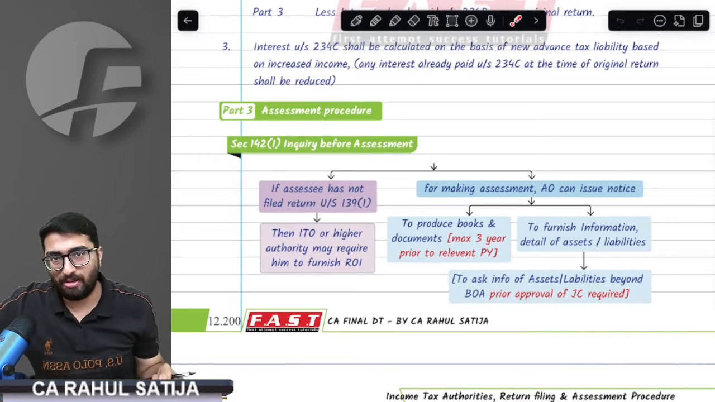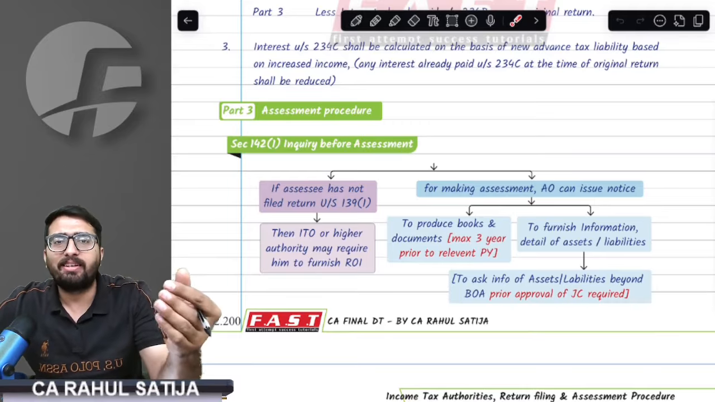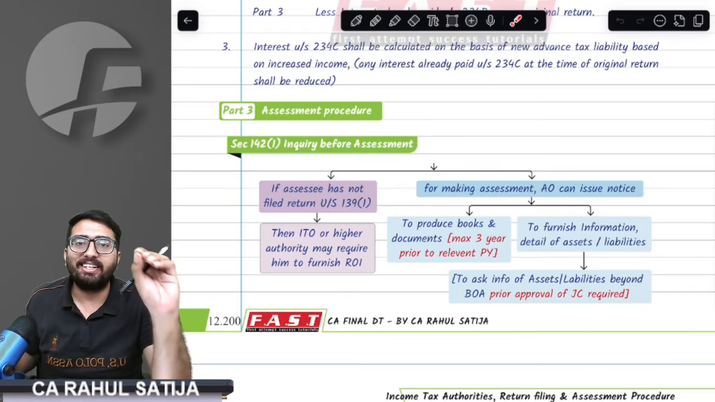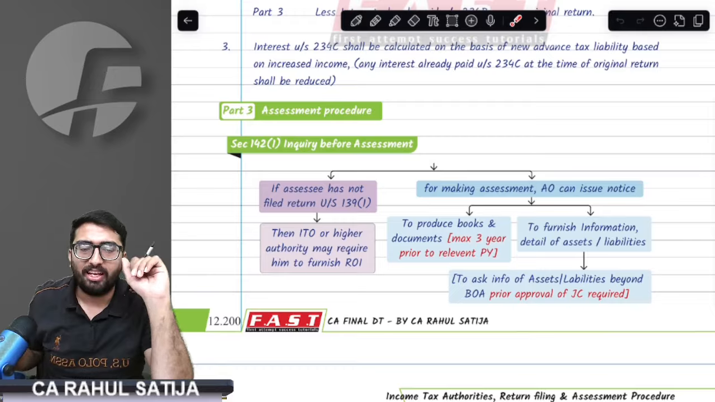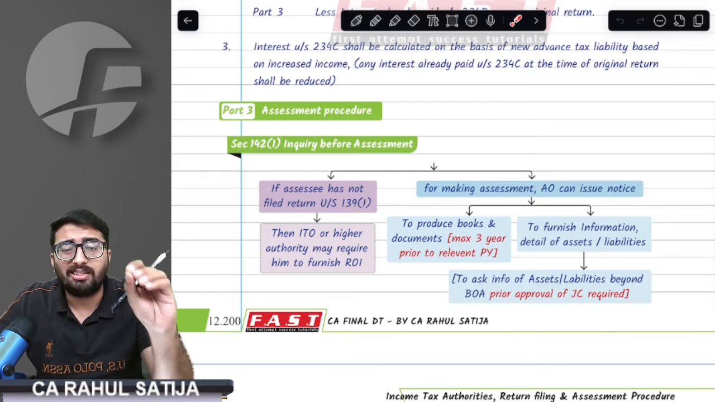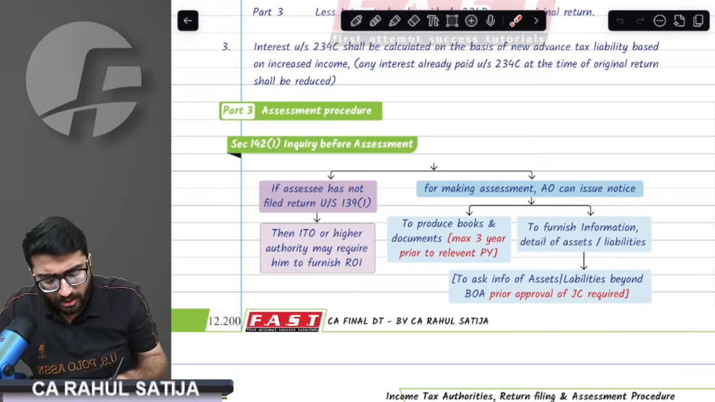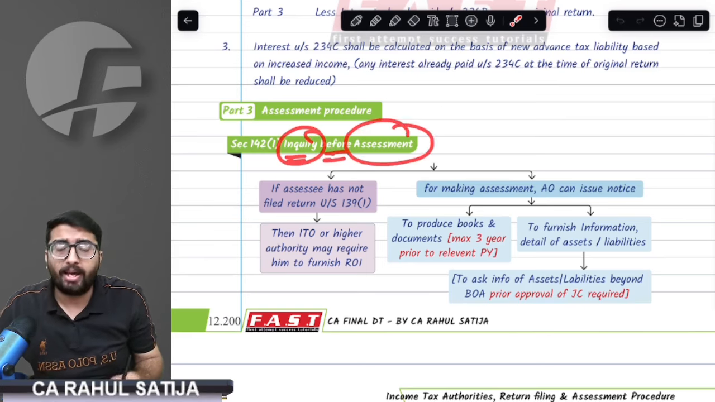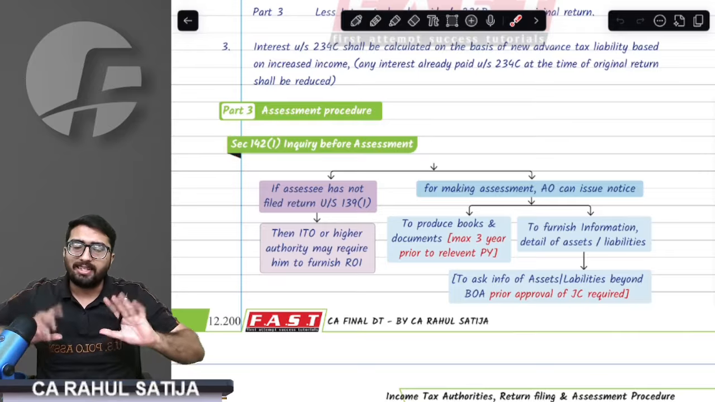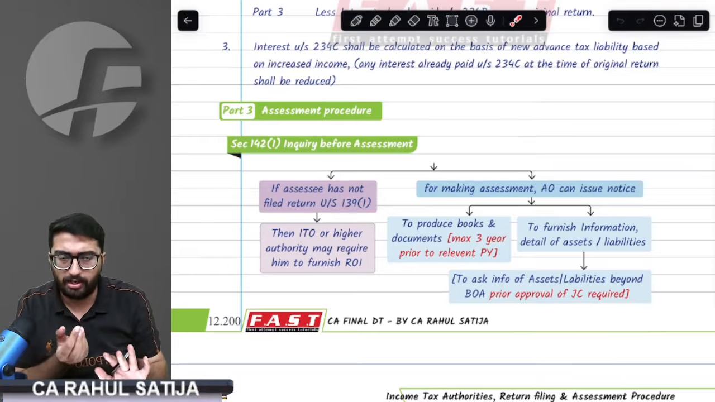Okay, so come on to assessment procedure. Now, whenever we study assessment procedure, there are certain steps, certain powers that assessing officers have. Broadly, we can categorize these powers into three sections. First of all, whenever there is going to be an assessment against you, the assessing officer is going to issue a questionnaire to you. A notice for inquiry before assessment, and this power is within section 142(1).